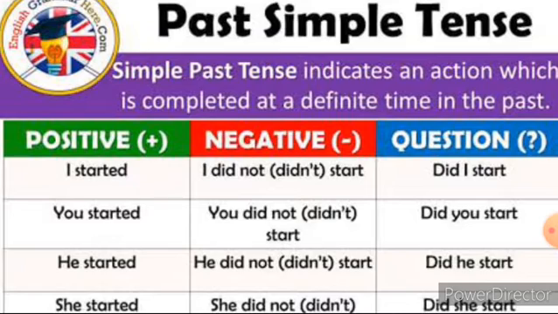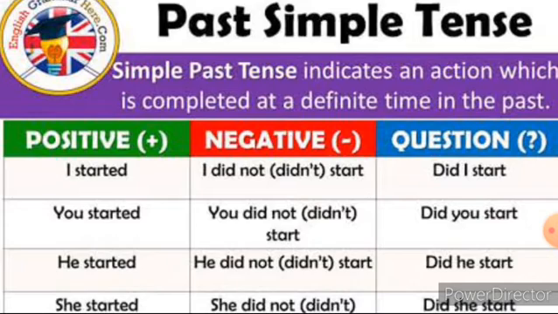First we are going to practice only 3 types: the simple past, simple present and simple future. The first one is the simple past. Simple past tense indicates an action which is completed at a definite time in the past, or you can say an action that ended at a point in the past. So this is known as simple past.